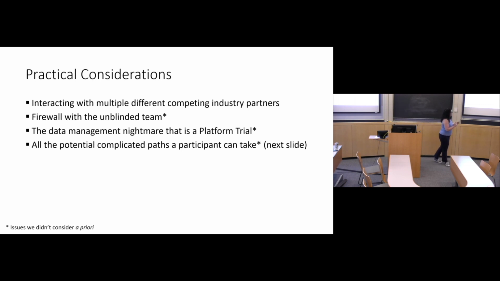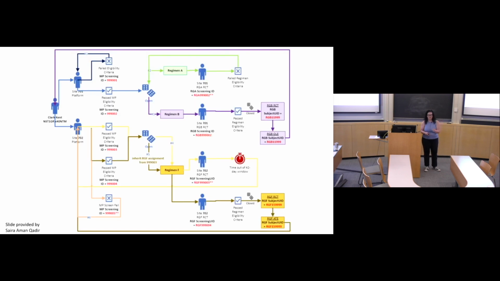The potential paths that a single participant can take within the study is kind of mind-blowing to me. So one of our wonderful data managers put this together and tracked a potential participant named Clark Kent and all the different paths he can take. It's not like he can have a choice. We have a single participant who has done all of these because we could re-enroll, right?